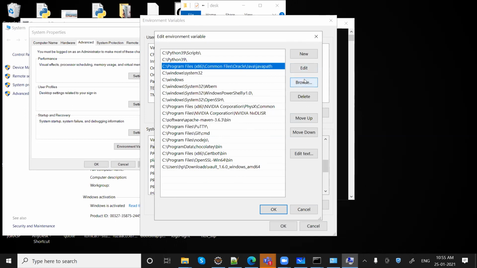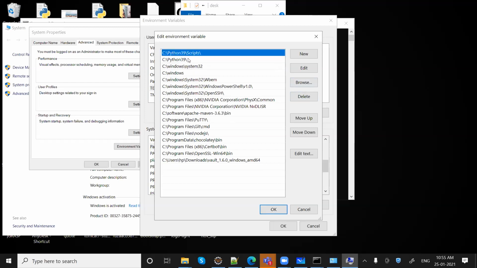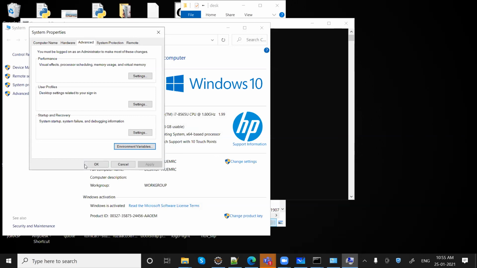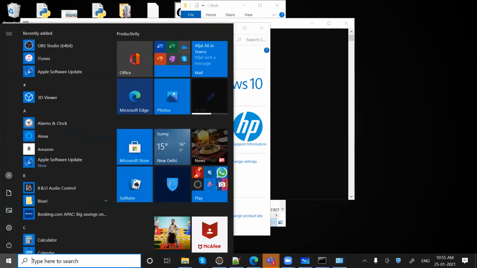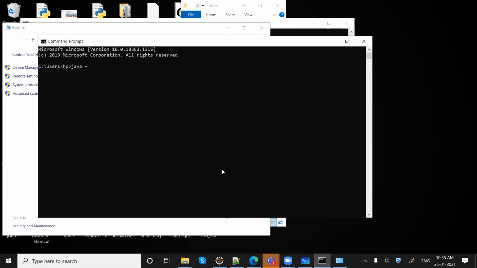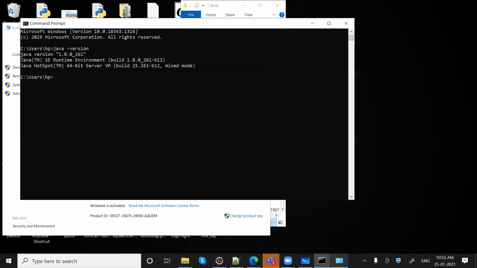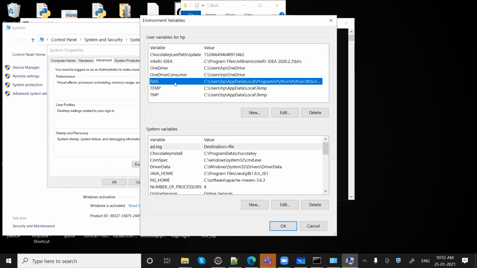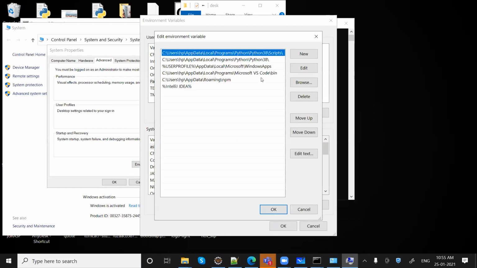Let me delete this one as well. Okay, okay, and okay. It's still working. Can anyone else try? There is the only thing we have: Path, edit, Windows, Python, and this is for script. User profile. Okay.